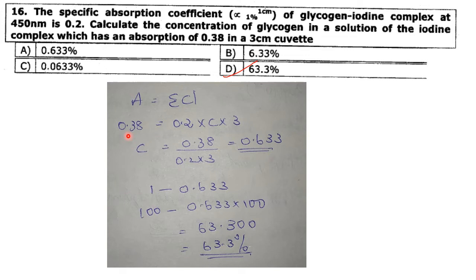They have given the absorption of 0.38 and epsilon value, that is the specific absorption coefficient, as 0.2, into C, that is concentration, we have to find out, into 3, that is length of the cuvette, that is 3 centimeters. So concentration is equal to 0.633, that will be equal to 63.3%. So answer is option D.